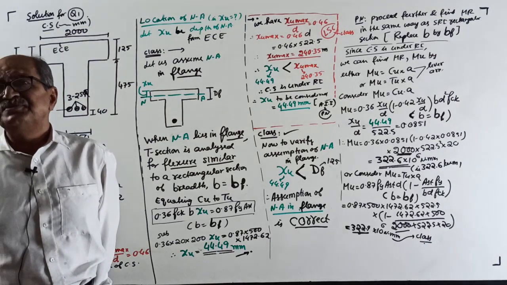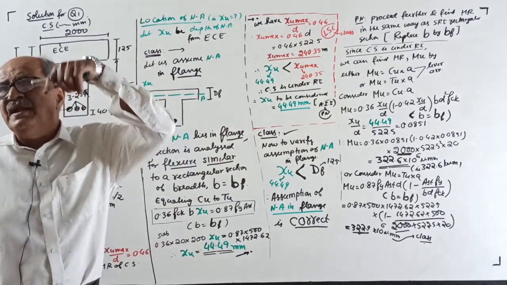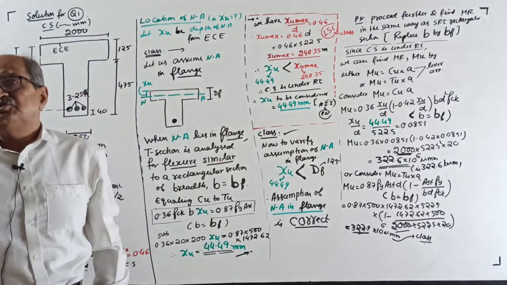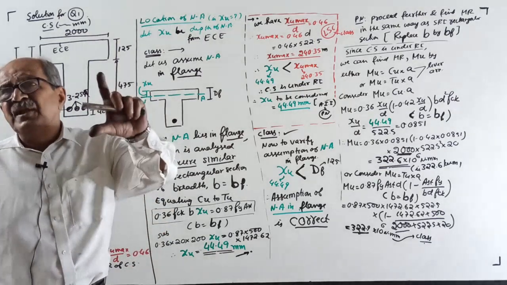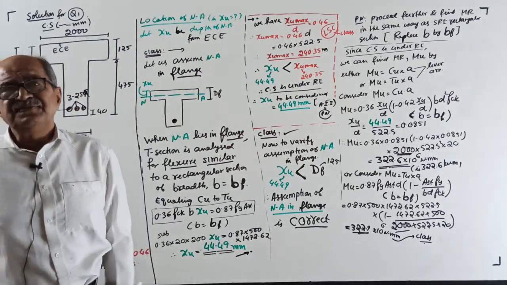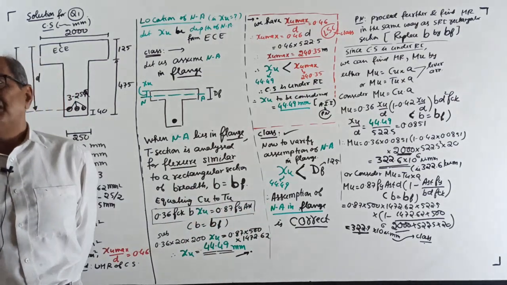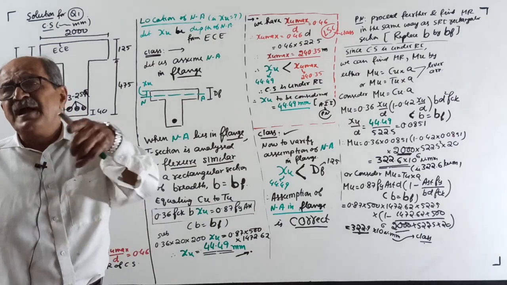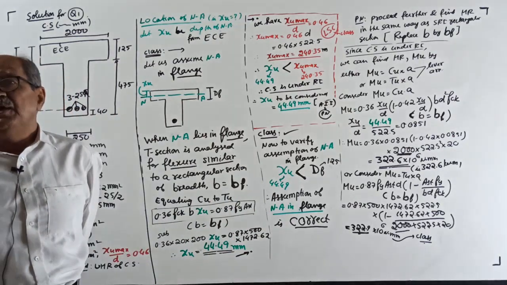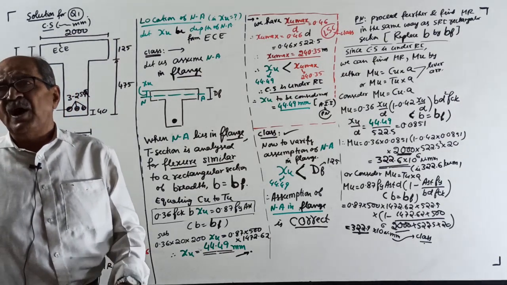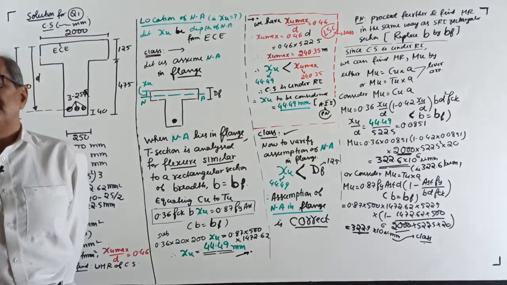Compare this, check the assumptions. It will come correct. Last chance. Okay, then calculate, how to check it. XU will come more than DF and DF will come more than 3 by 7 of XU. Then assumptions correct. Confirmation that the neutral axis lies in the web with the non-uniform stress in the flange. Then find ultimate MR. Before that, find YF by substituting YF equal to 0.15 XU plus 0.65 DF. One condition is there. YF is not to be taken more than DF.